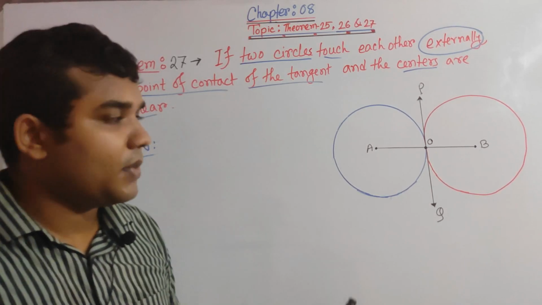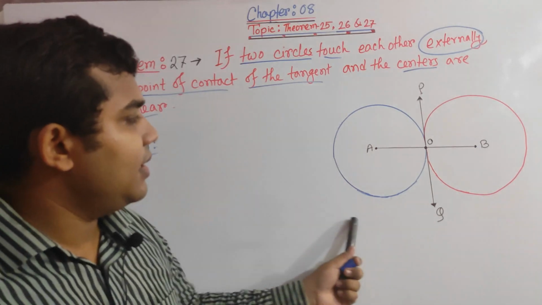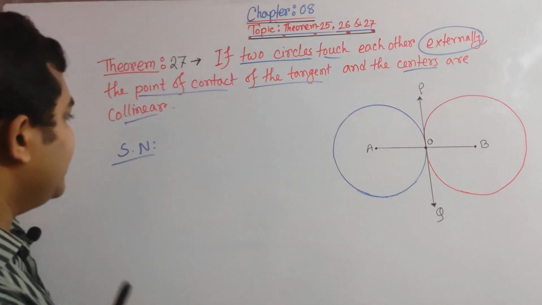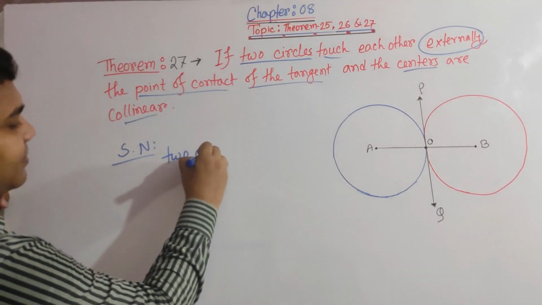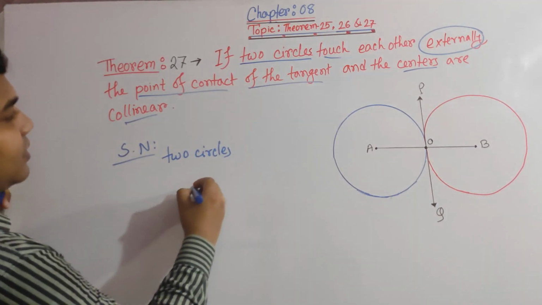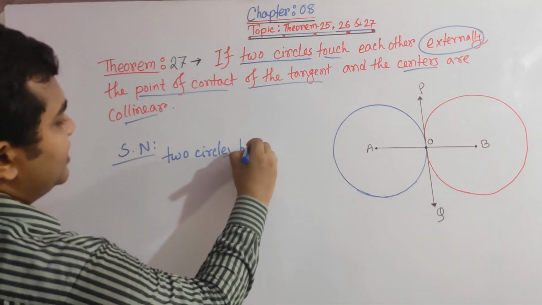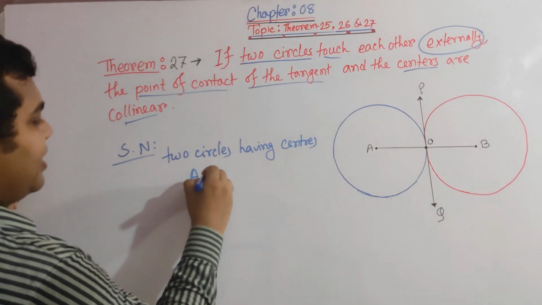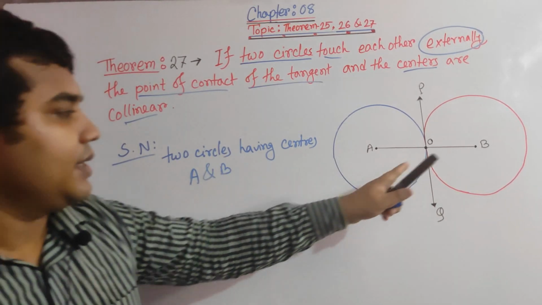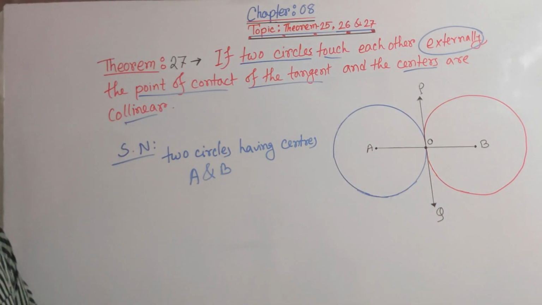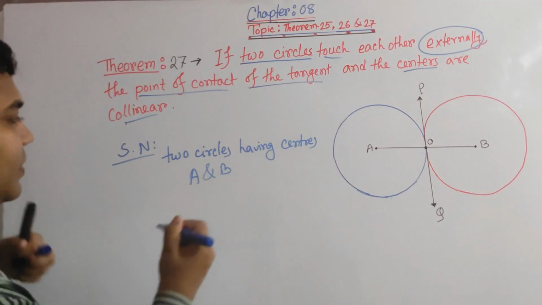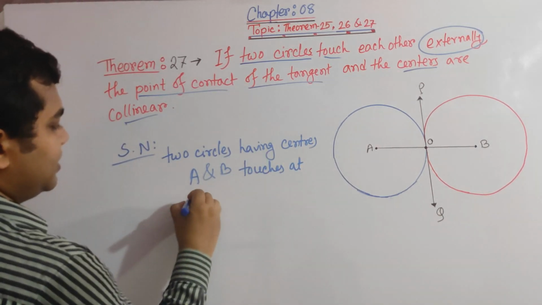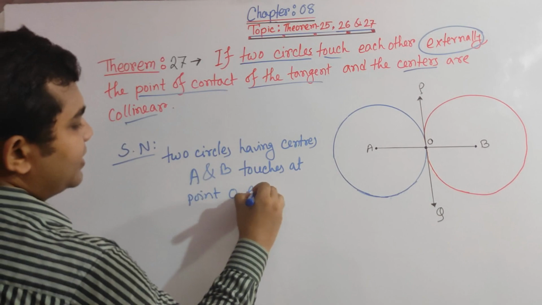Let a circle have center A and another circle have center B. So we can think there are two circles having centers A and B that touch externally at the point O.